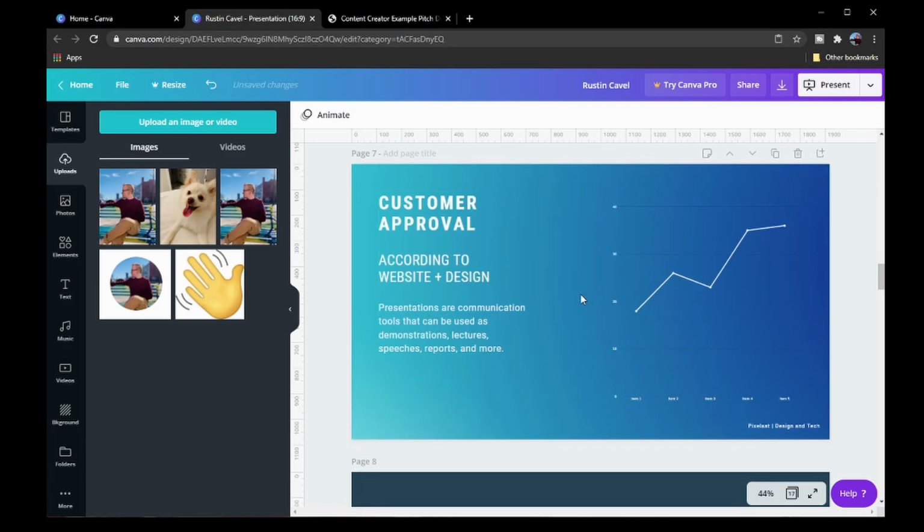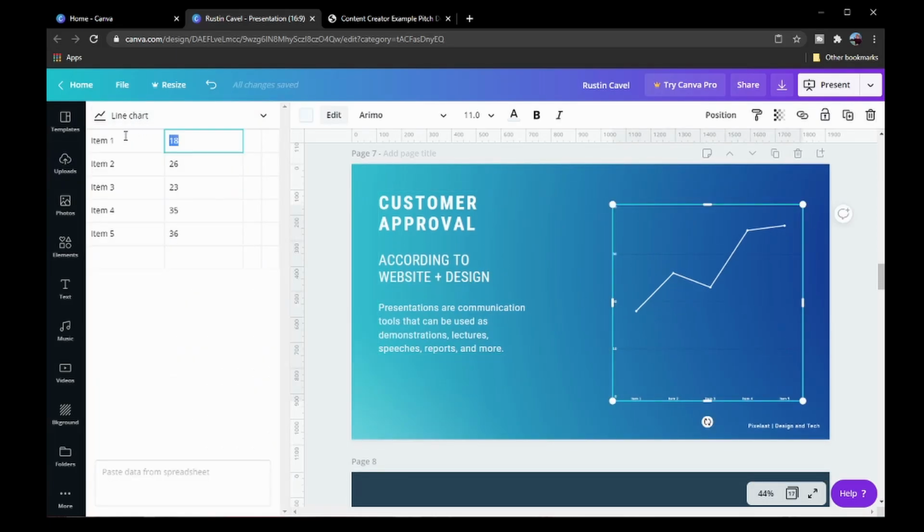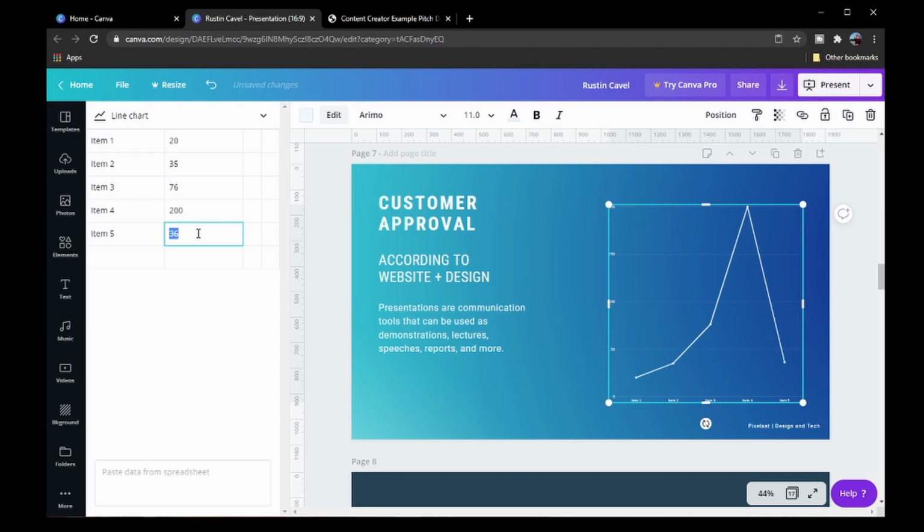Now, this slide is interesting. Let's say that this is your follower metrics or something like that, or your growth metrics or engagement metrics over time. Then you could always say, 20 first year, and then we grew to 35 viewers, and then we grew to 76. And then now we're at 200 and we want to be at 500 or something like that. Then it automatically creates the graph for you. So this is just a quick and easy way to make a line chart if it adds value to your story. If it doesn't, then just omit it. So for this case, we're going to omit it.